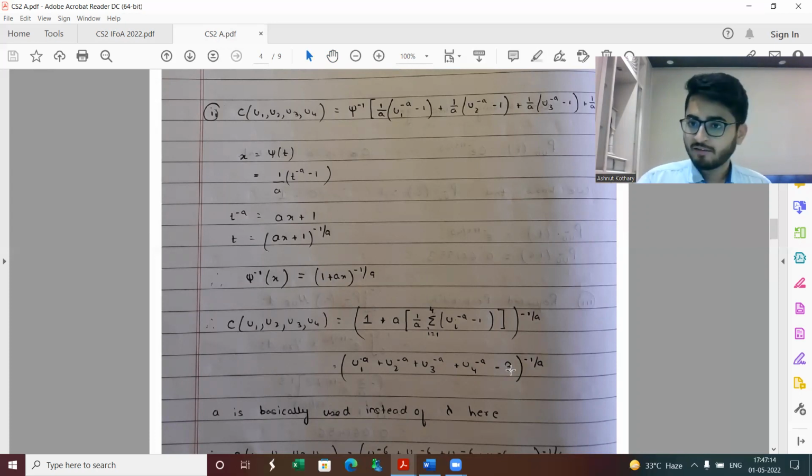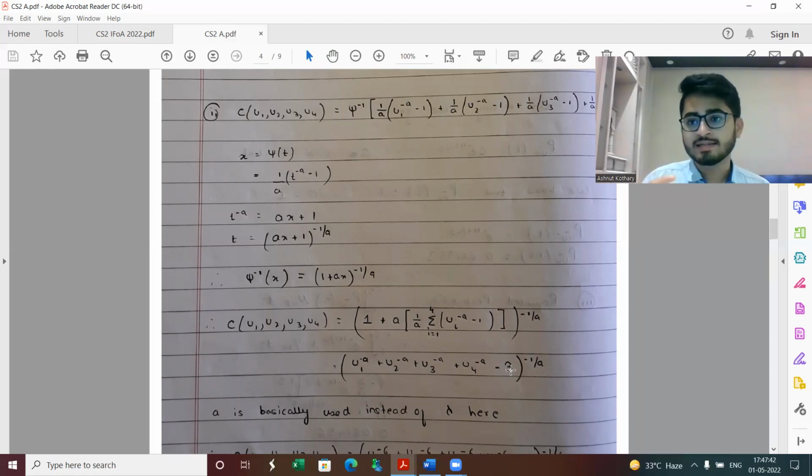Why would that have happened? When you're looking at the scenario of a bivariate case, in the material you have a case where the generator function, or the Copula function, sorry, is (u to the power minus a plus v to the power minus a minus 1) whole to the power minus 1 by a. So you could just think, oh okay, there are two cases. We have a u term, a v term, and a minus 1 term. So if there are four cases, we'll have four terms, let's say u, v, w, x, and again a minus 1. But that is not the case.